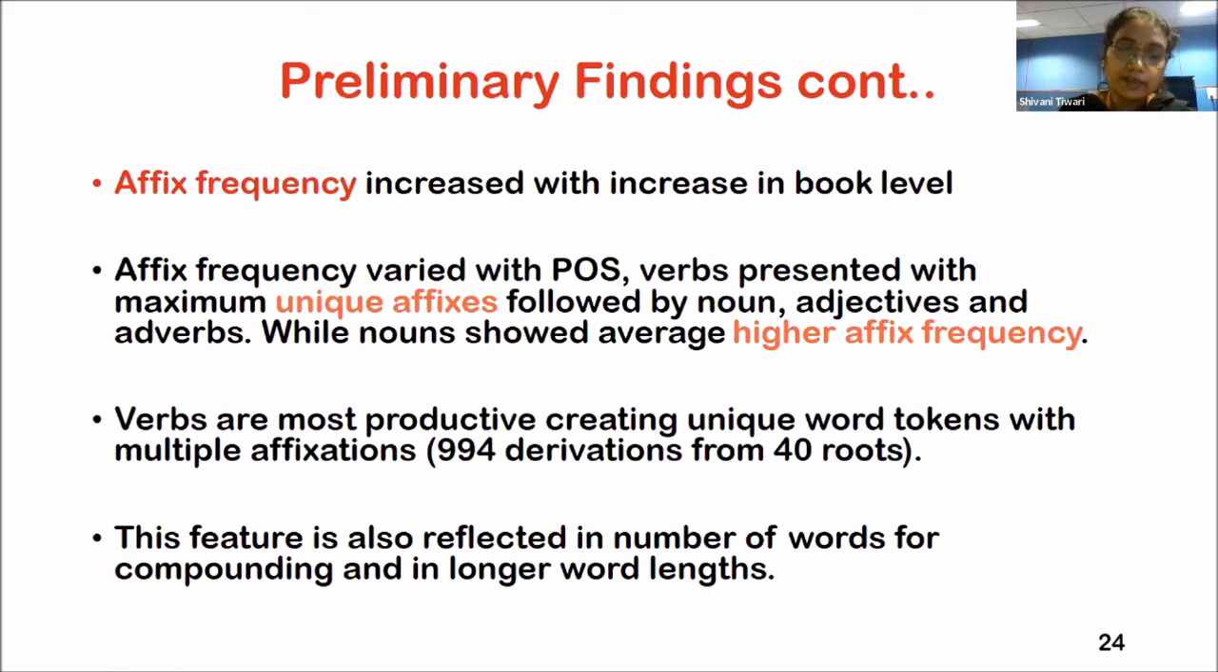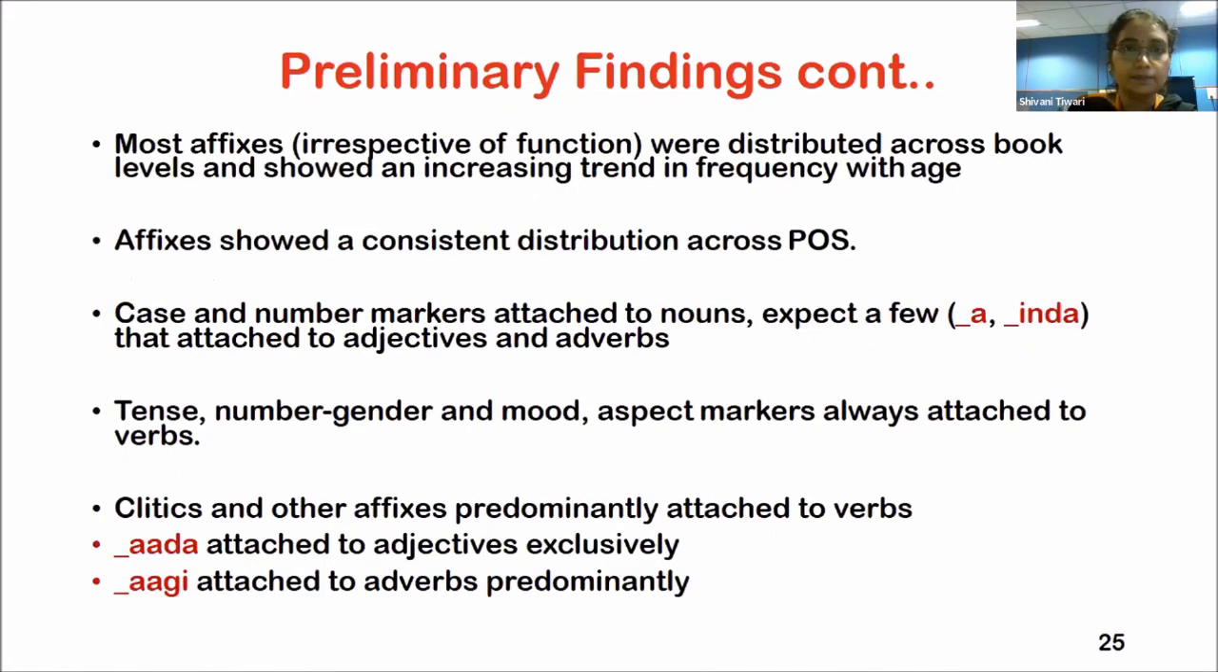So clearly the data showed that verbs are the most productive in creating unique word tokens with respect to multiple affixation. So we clearly saw that we had 994 derivations or word derivations from just 40 words. That itself shows how productive the verbs are in terms of affixation and compounding in Kannada. This feature is also reflected, as we discussed, in terms of word compounding and the long word lengths.